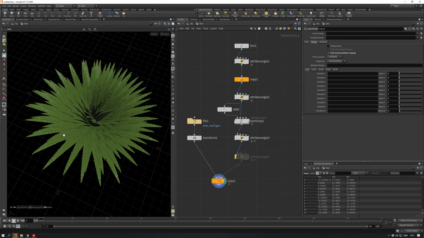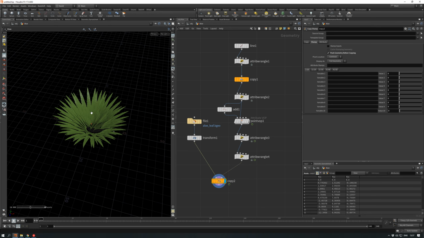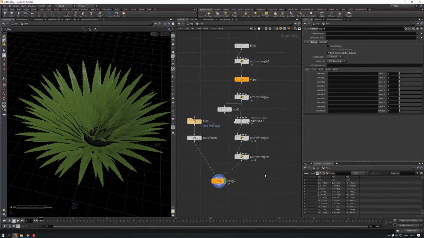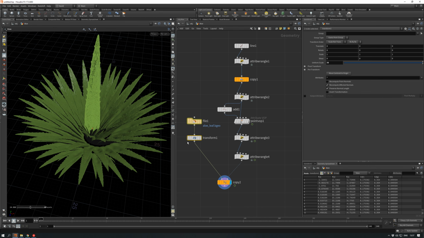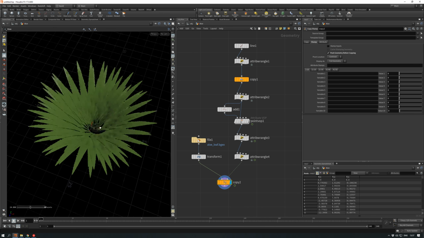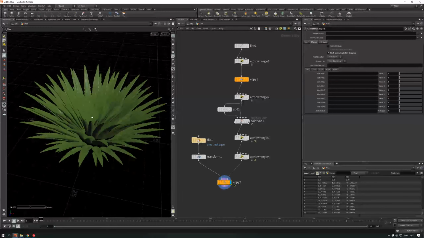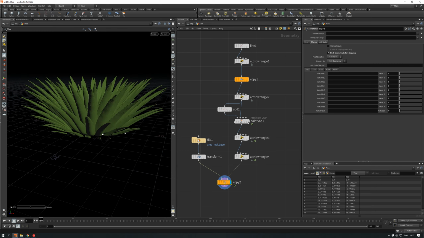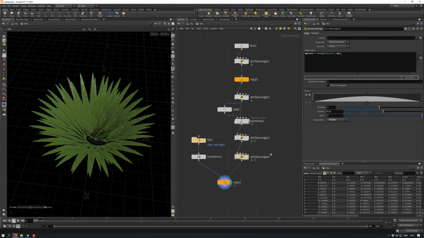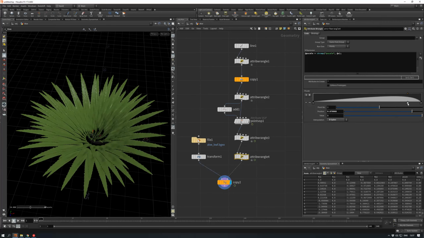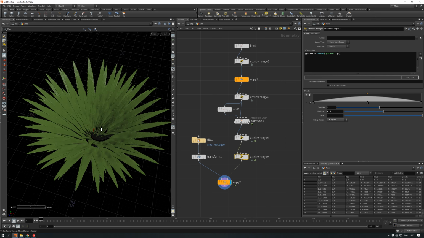And you see we immediately got some results here. The p-scale attribute was transferred onto the leaves. And now we have this kind of a cool transition from 0 to 1 and then to 0. You can play with it and control it any way you want.